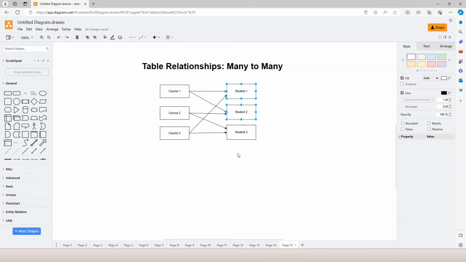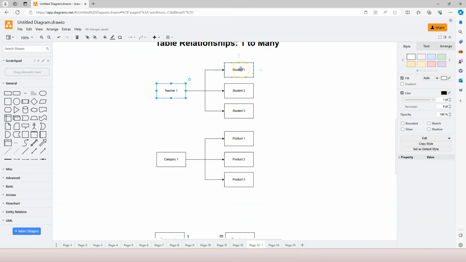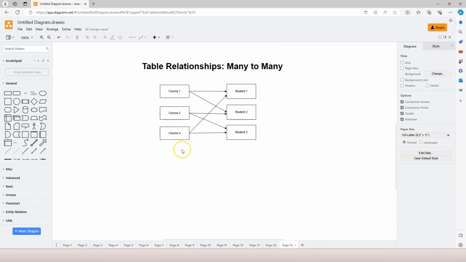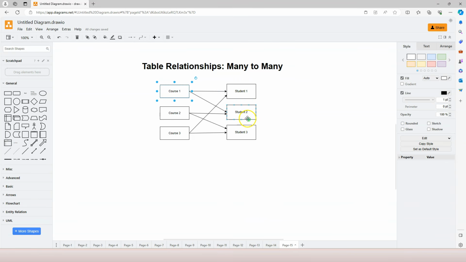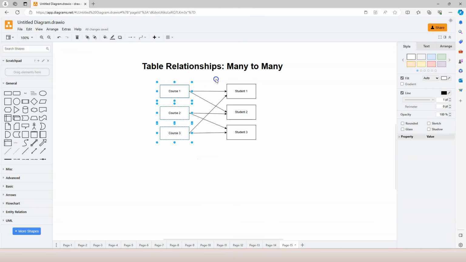Same is true in a one-to-many relationship. Let's actually go back. One teacher can have 0 or many students. So let's not forget the possibility of 0. Okay, let's come back to many-to-many. One course can have 0 or many students, and one student can enroll in 0 or many courses. So obviously, this is a many-to-many relationship, because on both ends there can be the possibility of many.